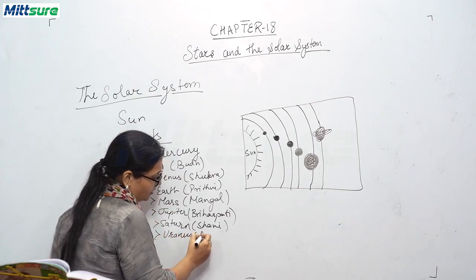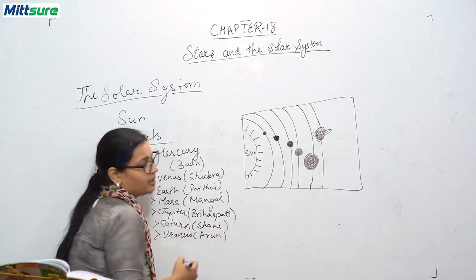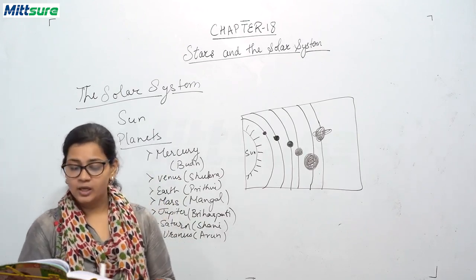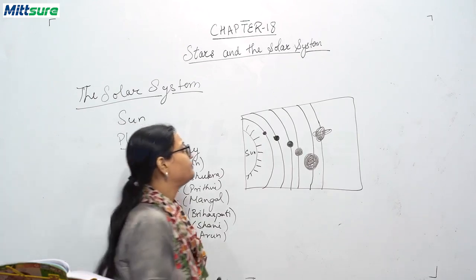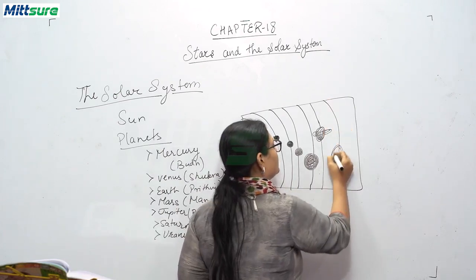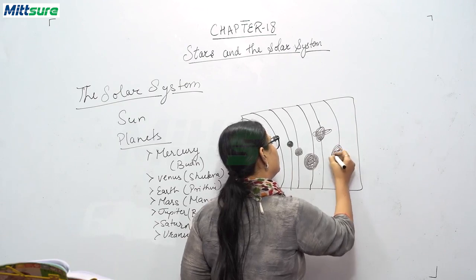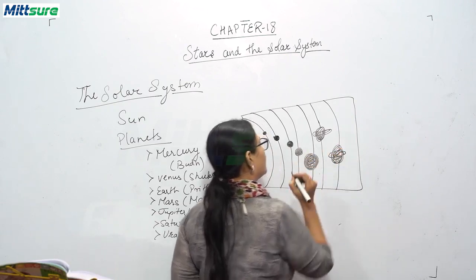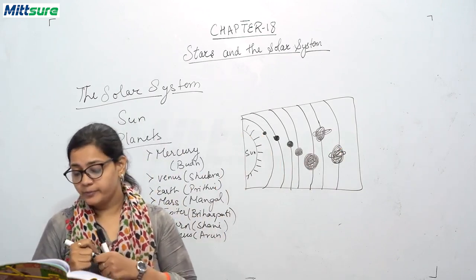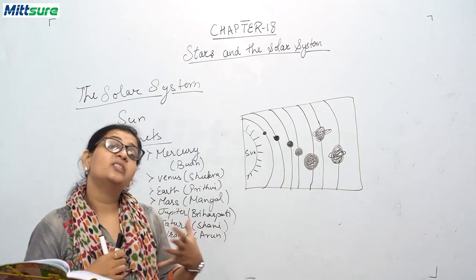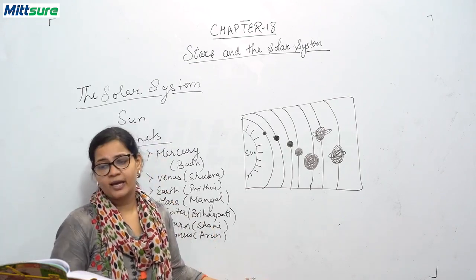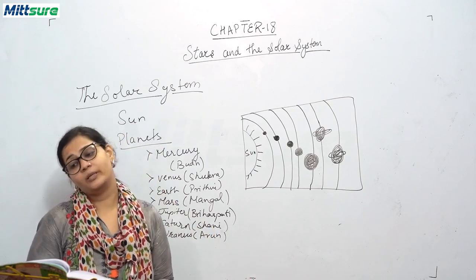Uranus is called Arun in our Indian mythology or in our Indian astronomy. This is the seventh planet. Draw the seventh planet, Uranus. Now this Uranus is very, very far away from the Sun, and it appears green in appearance. It cannot sustain life as it has very low temperature.